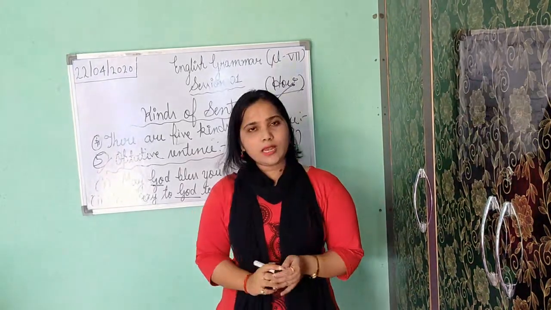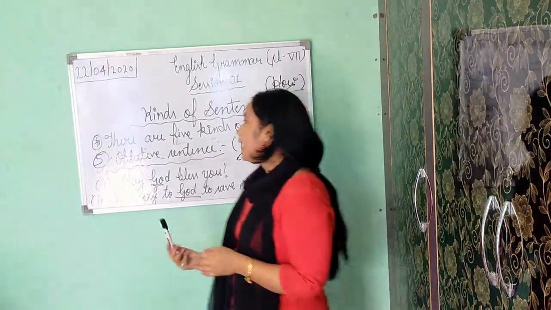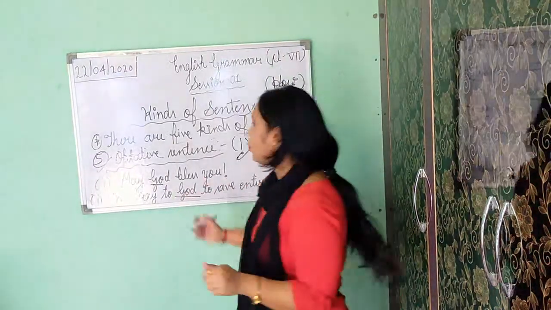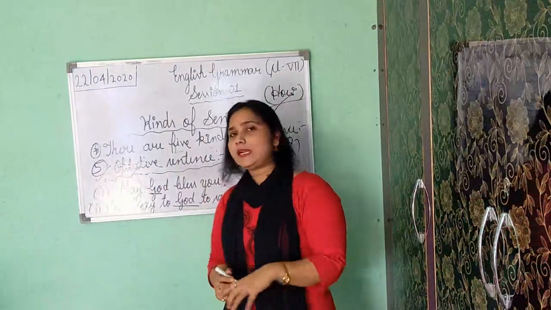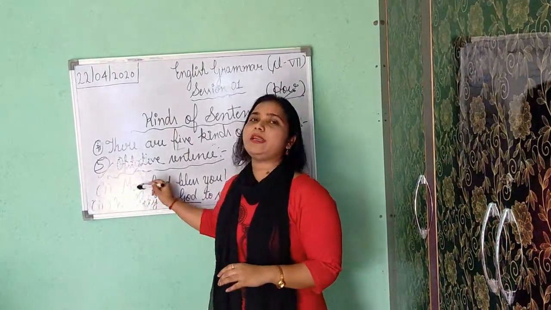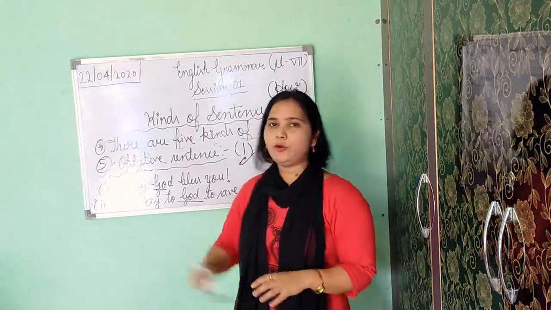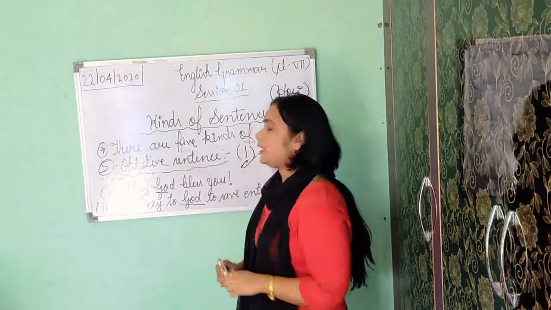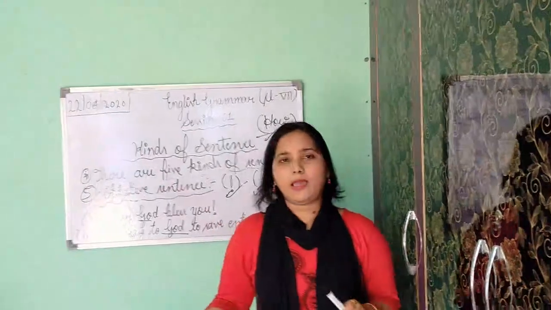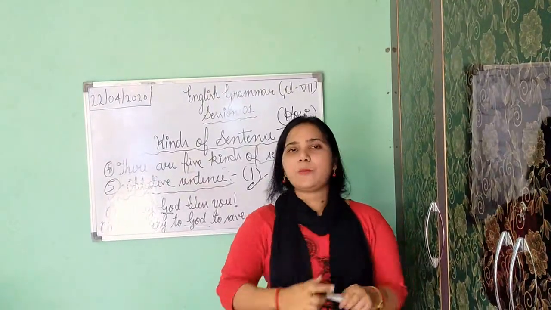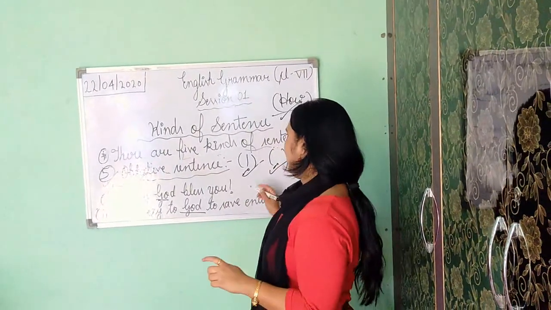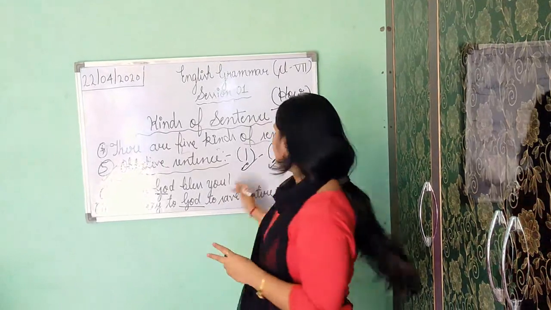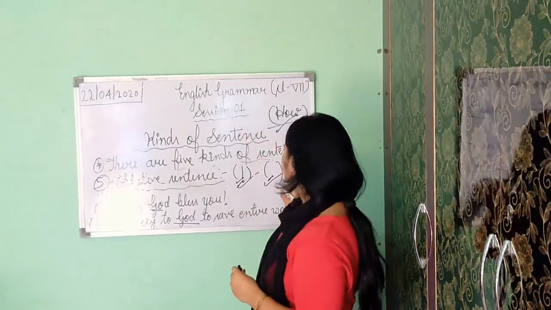Now the last is optative. I am again and again saying don't forget this sentence too, because when we meet directly, I will ask you what is an optative sentence. It is not given in your book. An optative sentence shows prayer, wish or desire. The best example is, may God bless you. Sometimes it ends with an exclamation mark, sometimes with a full stop.